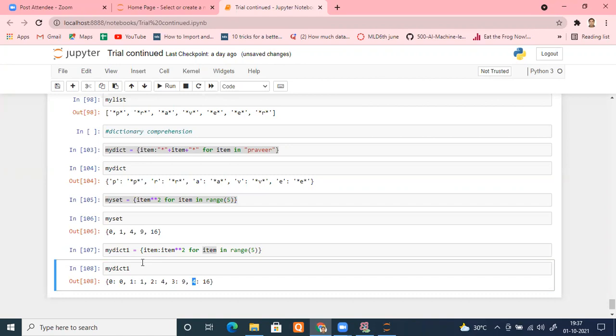I think you will be able to use it properly, because it is going to come into the picture, especially in pandas. When we are creating small data sets, then it will be required. Dictionary will be required, list will be required. These are very, very important things.